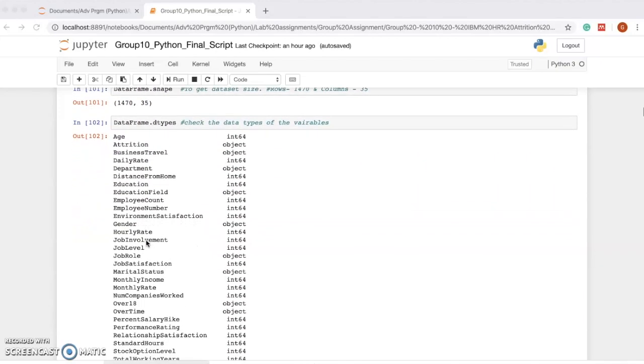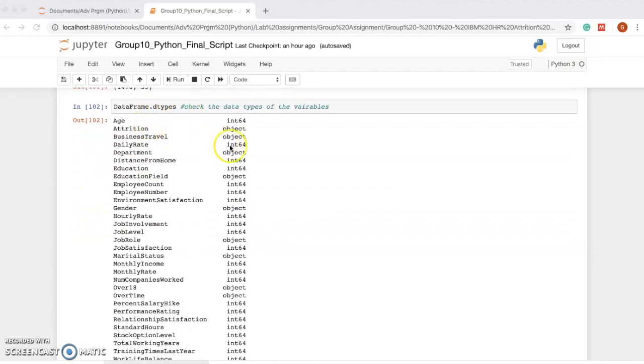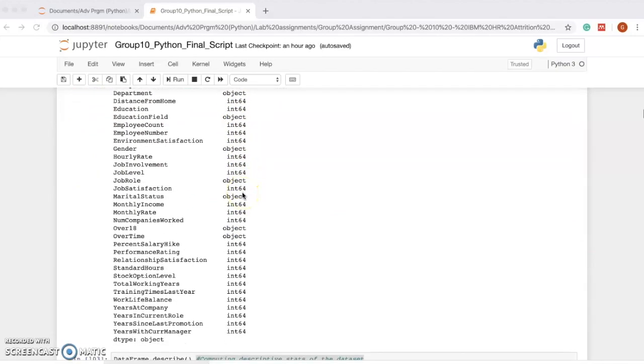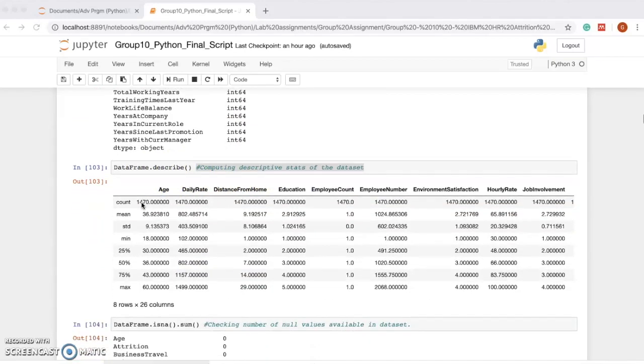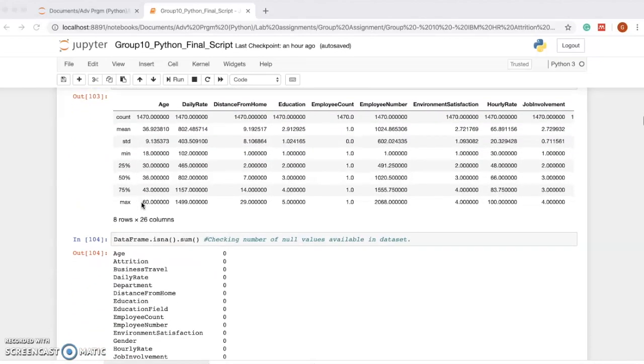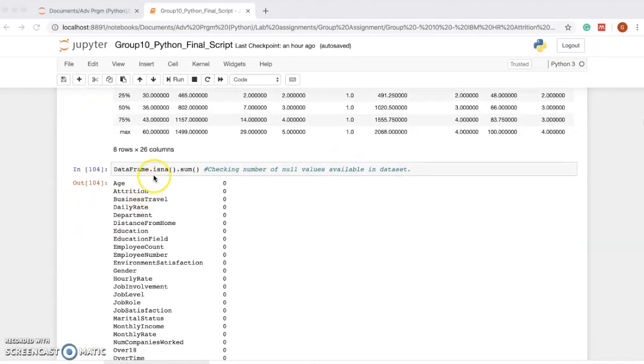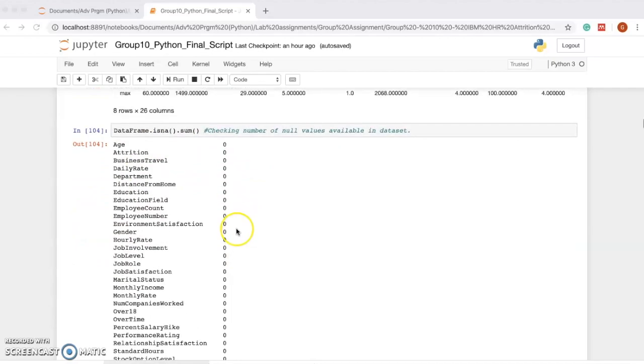For all the variables, we had to check the data type in each one. Next, we performed descriptive statistics of the dataset to get a more meaningful understanding of that dataset. Finally, we checked to see if there were any null values within the given dataset.